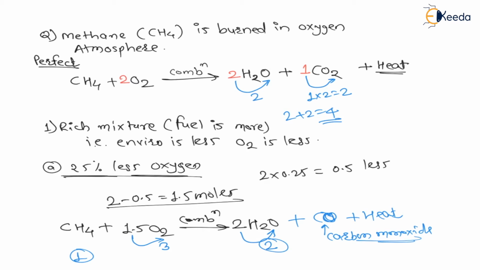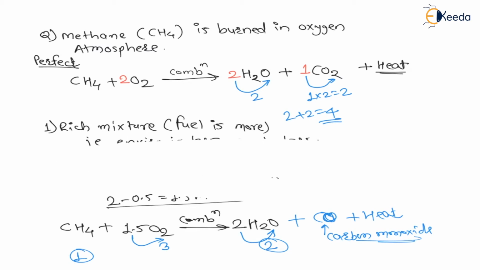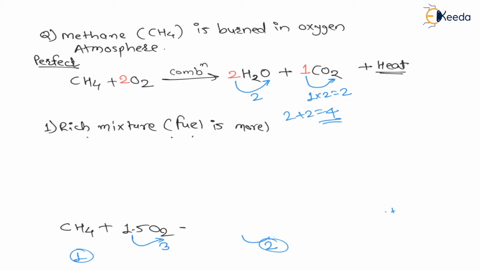In the previous 2 numericals we considered rich mixture, and in both equations we calculated the percentage of carbon dioxide. That means for rich mixture, in the exhaust there may be carbon dioxide as well as carbon monoxide. So we come to the conclusion that for rich mixture there may be carbon dioxide as well as carbon monoxide.